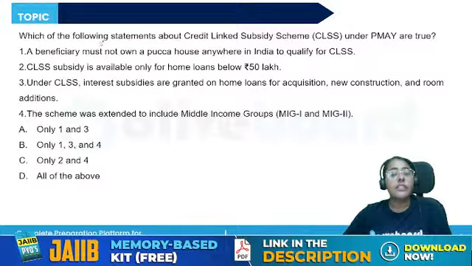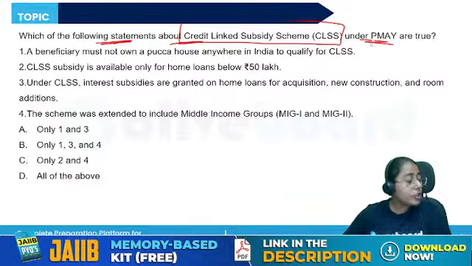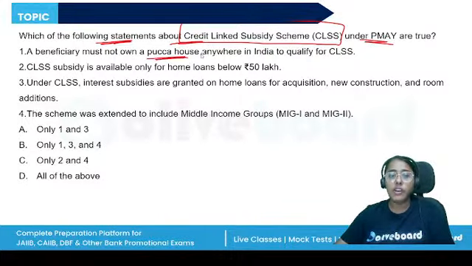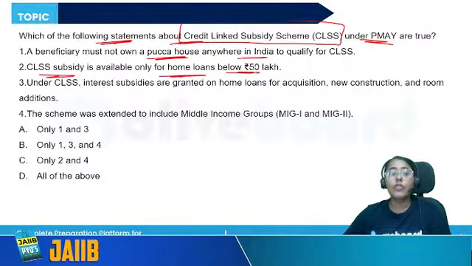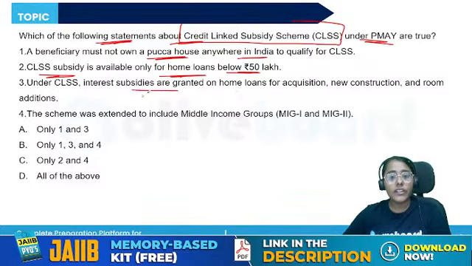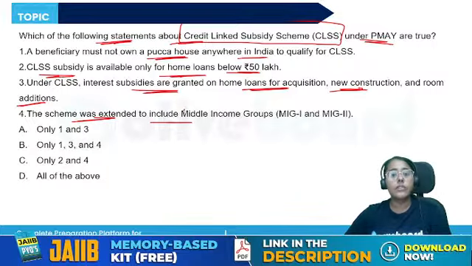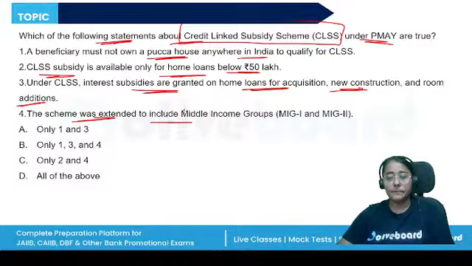Next, which of the following statements about the CLSS under the Pradhan Mantri Awas Yojana are true? A beneficiary must not own a pakka house anywhere in India to qualify for CLSS. It is available only for home loans below rupees 50 lakh. Interest subsidies are granted on home loans for acquisition, new construction, and renovation. The scheme was extended to include the middle income groups.